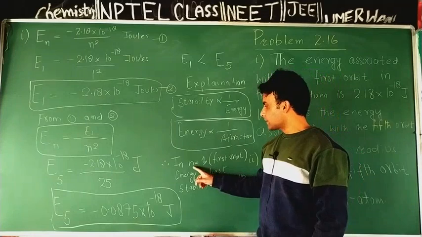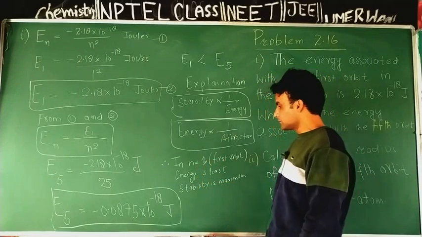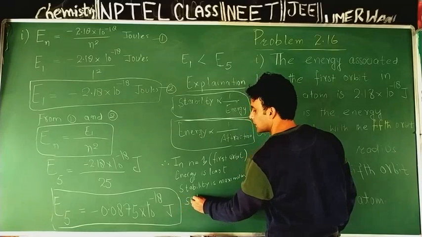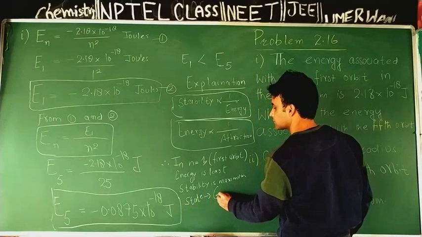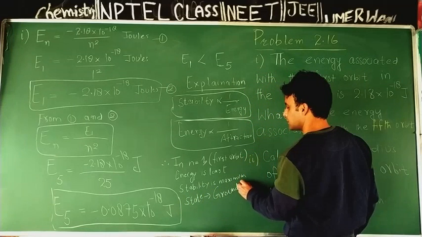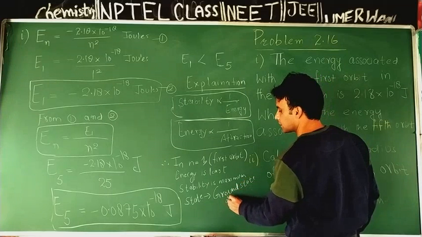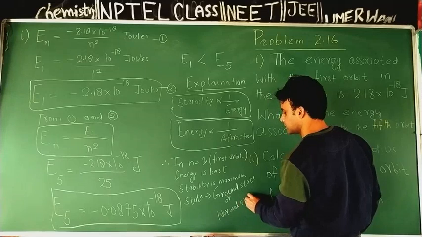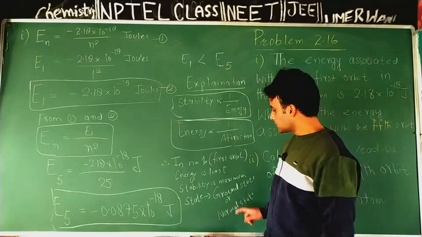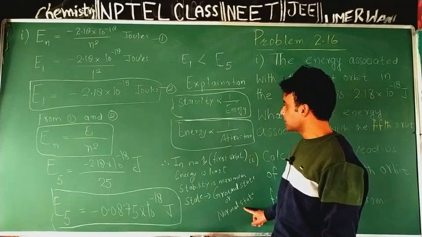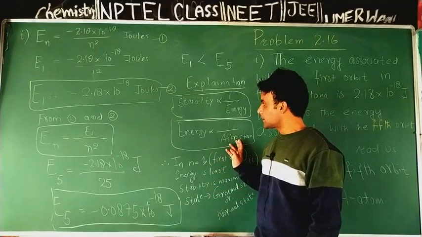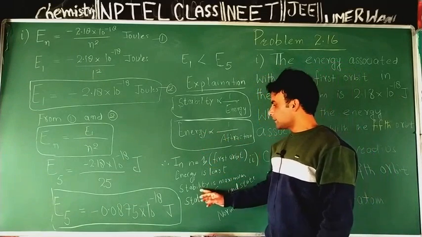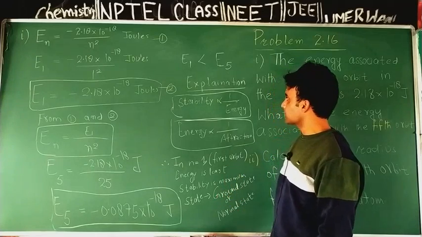The electron is most stable when present in n is equal to 1 in the hydrogen atom, and this state of the hydrogen atom is called the ground state. This state of the hydrogen atom is called the ground state, or normal state. When the electron is present in n is equal to 1, the first permitted orbit, it is the ground state or normal state. Here the attraction between electron and nucleus is maximum, and energy is least. And because of the least value of energy, the electron is most stable here.